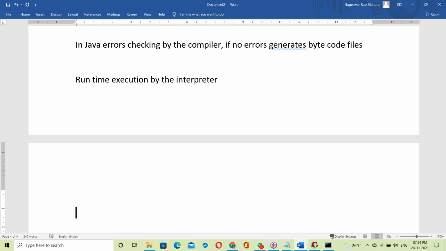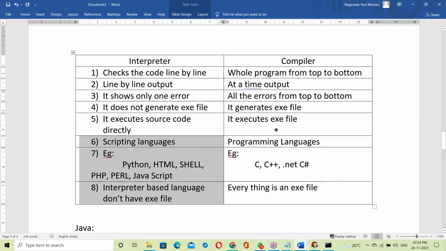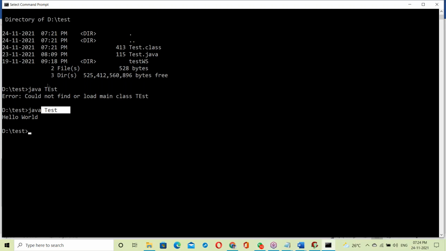So Java depends on both the compiler as well as the interpreter. Some languages are interpreter based, some are compiler based, but when it comes to Java, it depends on both. First, javac is a compiler program.